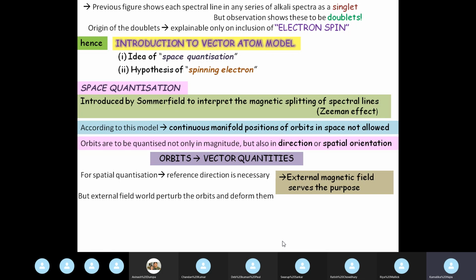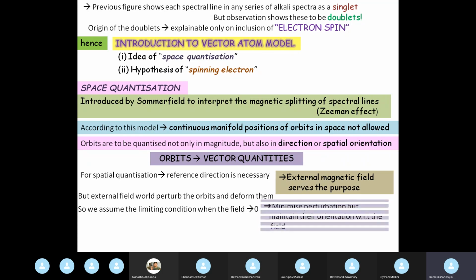However, the moment you keep the atom in an external magnetic field, the external field will perturb the orbits, will interfere with the orbits and deform their shapes. So what do we do? We assume that the external field is very small in magnitude, tends to 0.